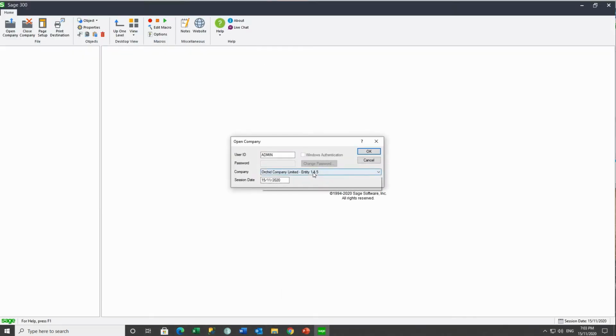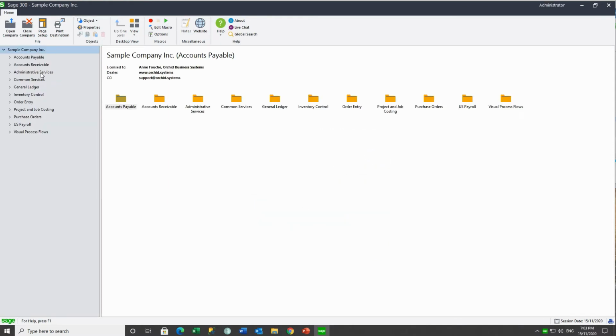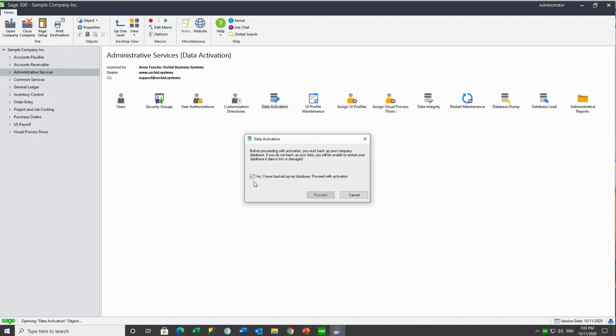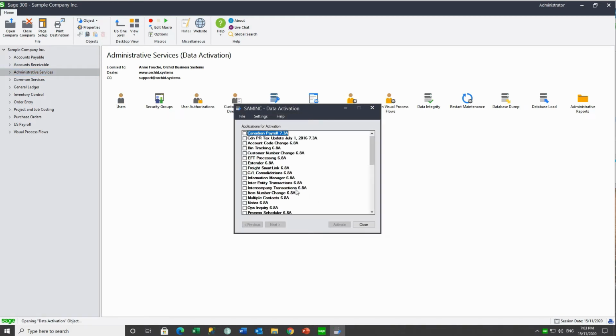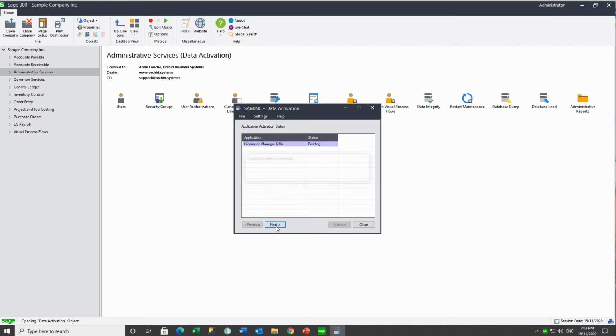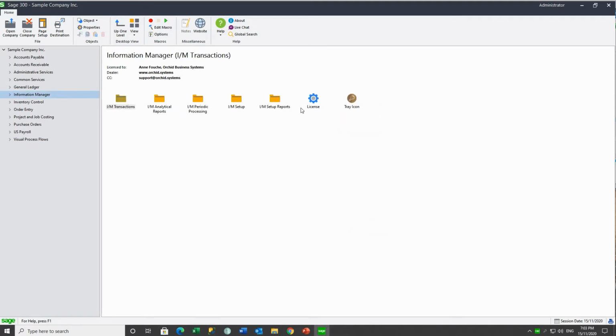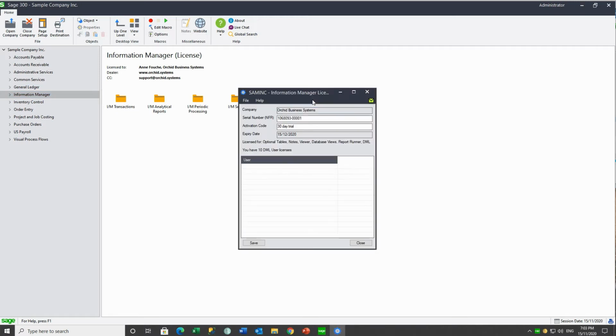And then log into the Sage 300 company that you want to activate notes in. In Admin Services, you activate Information Manager. And go to your license file to see that you have notes active.